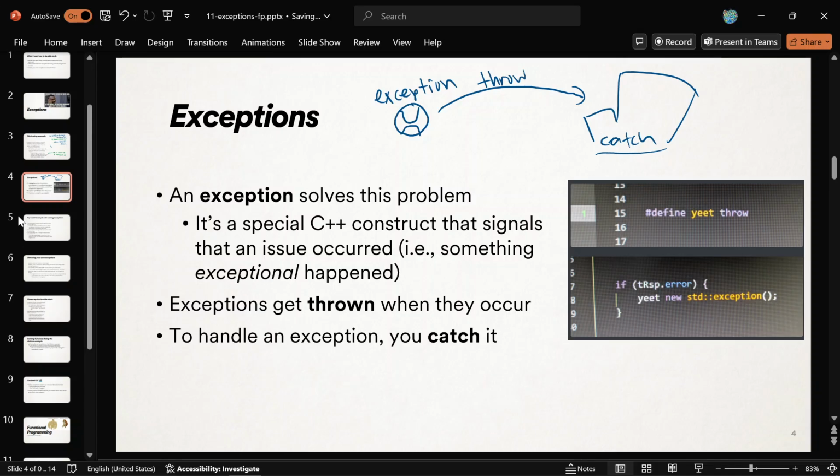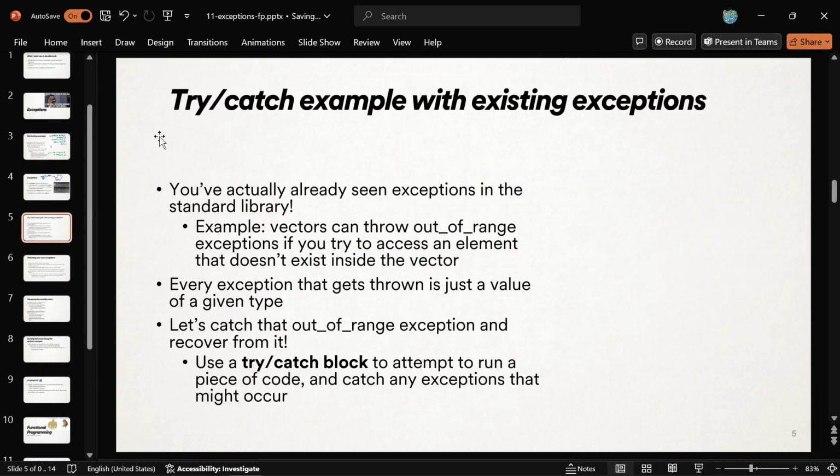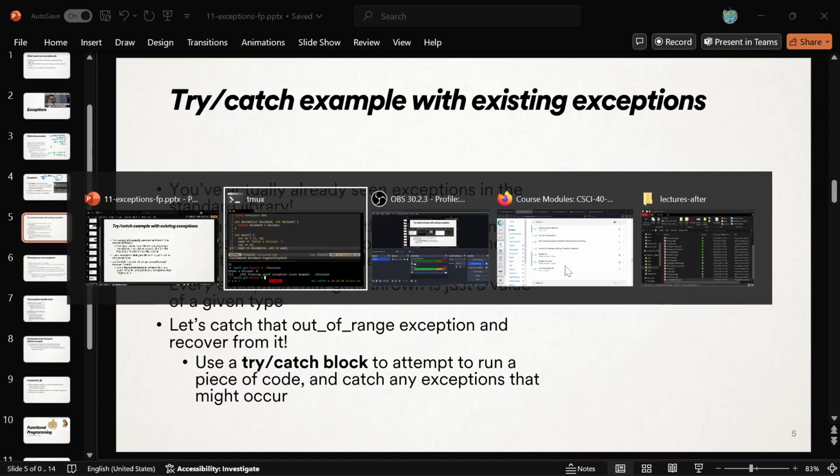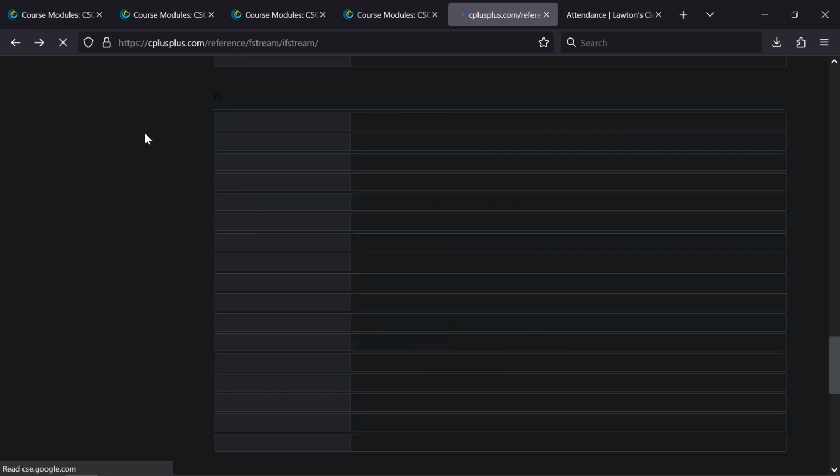Okay, so that's the new thing. I'll show you the syntax right now. So you've actually already used exceptions, surprisingly, when you messed with a vector and went to a weird place in that vector. It threw an exception to you. It was called an out of range exception, and you just didn't catch it, right? We didn't know how to do that, and so when you didn't catch it, it turned into a runtime error because you forgot about it. But that was an exception being thrown.